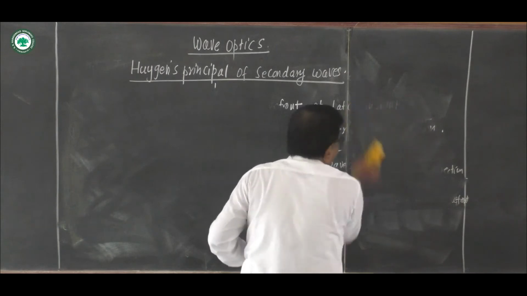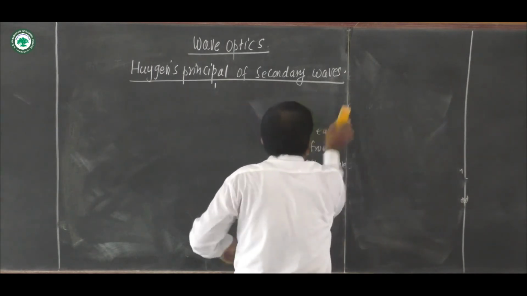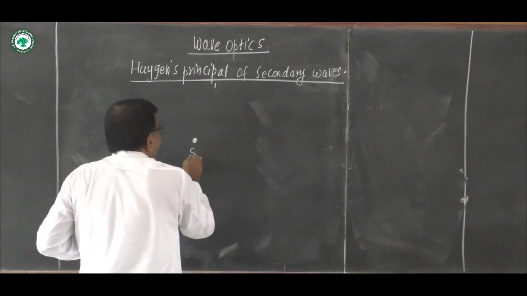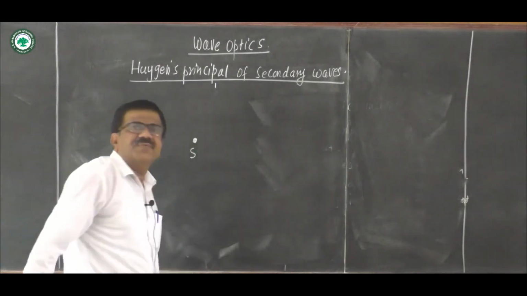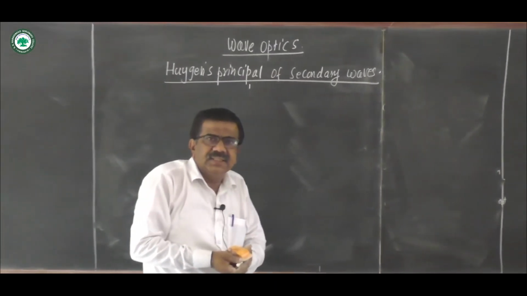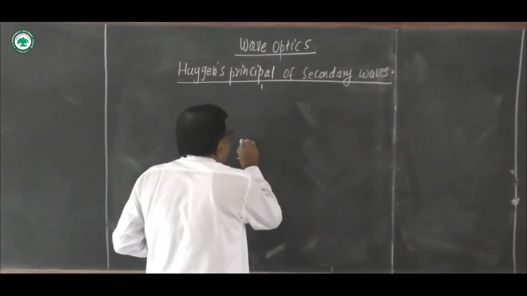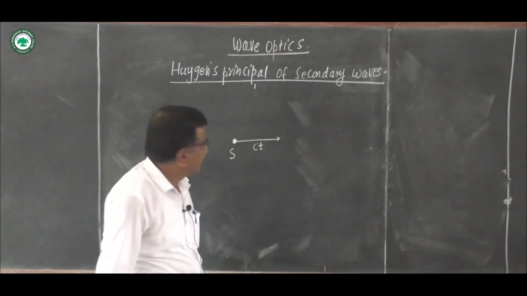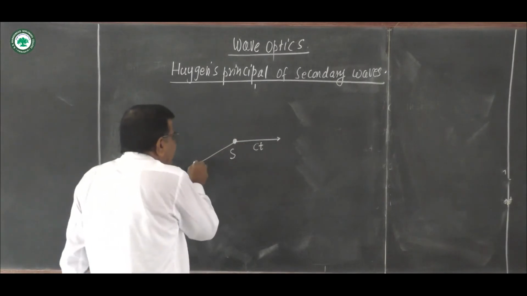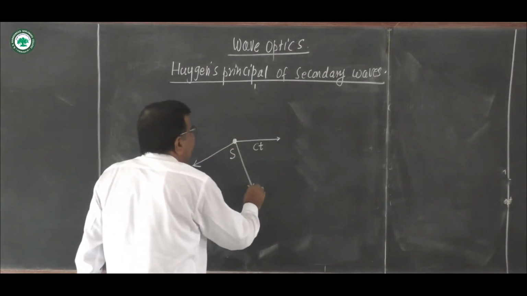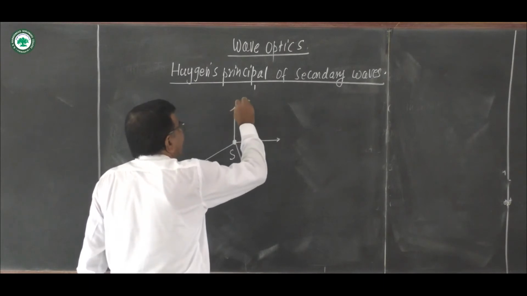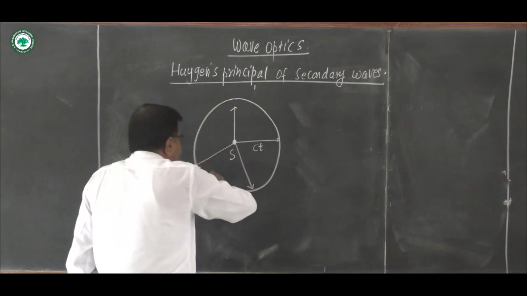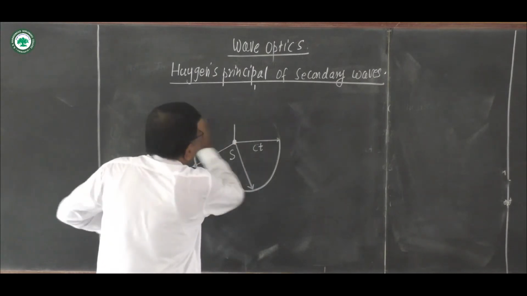You know these concepts. In spherical wavefront, we consider a point source of light. If c is velocity of light, the light covers a distance c into t in time t, and light travels in all directions, so it covers the same distance in same time, and this gives the spherical wavefront.